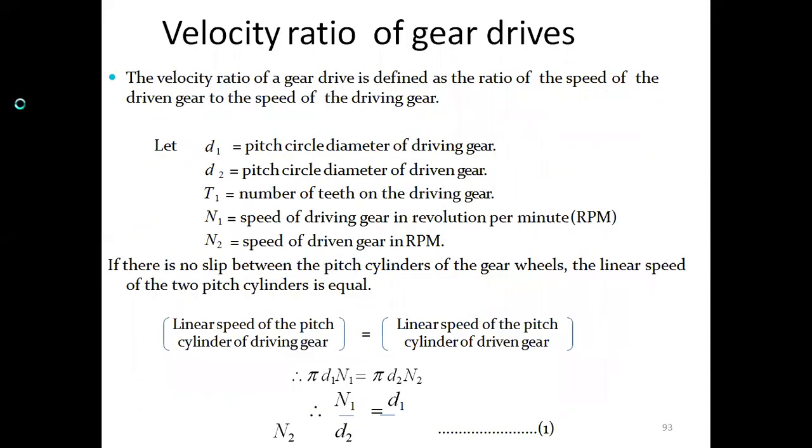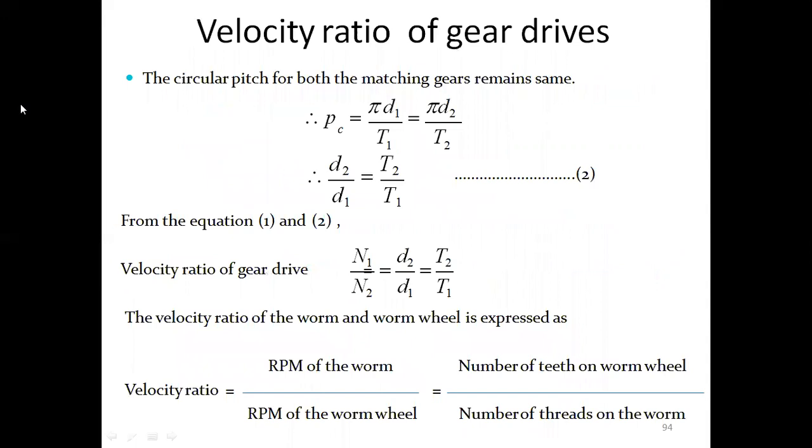So the velocity ratio for gear drives is the RPM of the driving to the driven, which relates to the number of teeth. Finally, all the topics have been covered here. So these are the introductions of the robots. Thank you all.